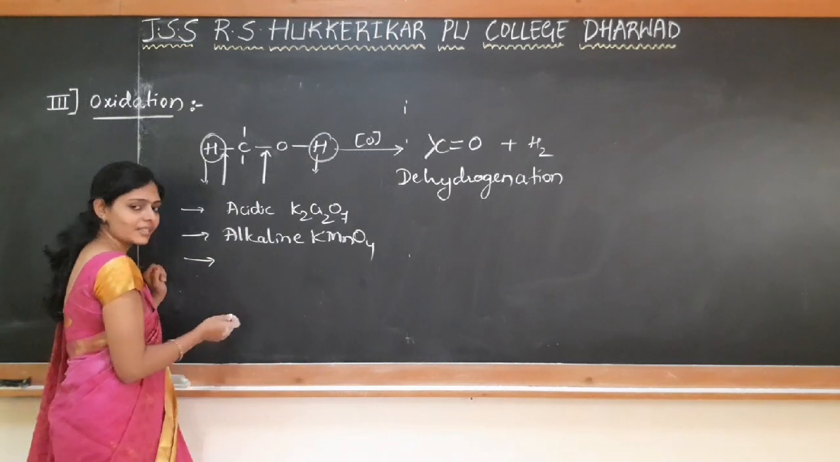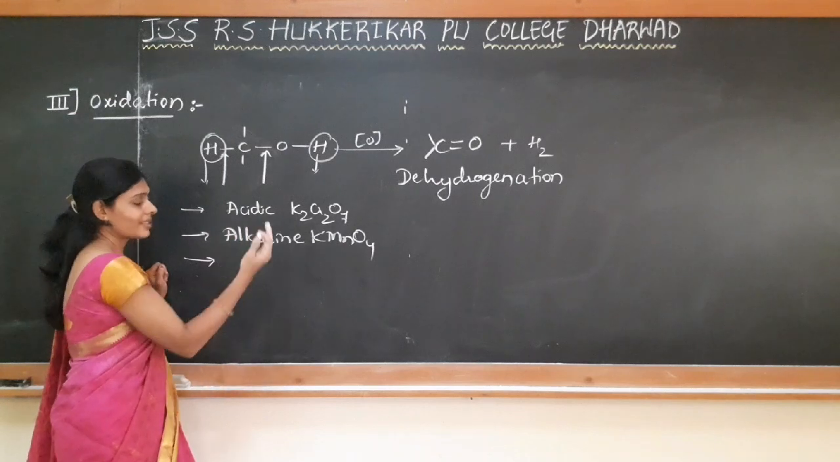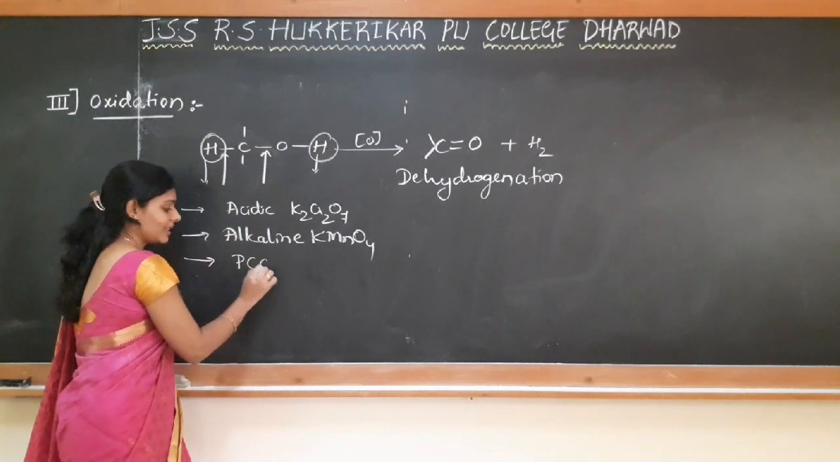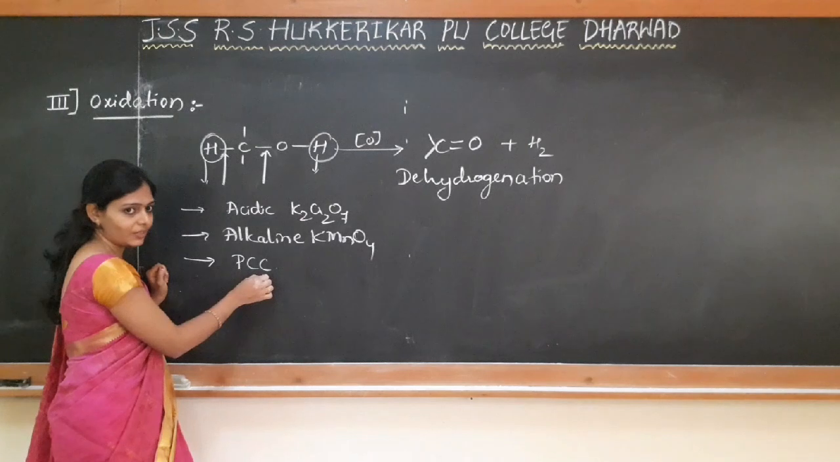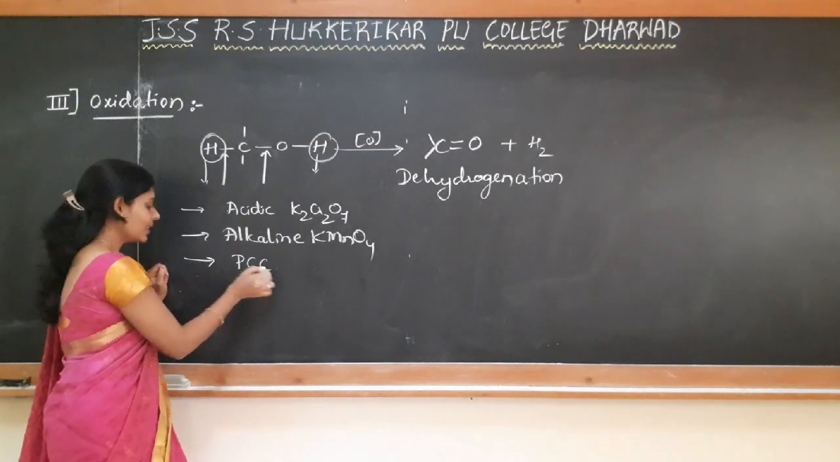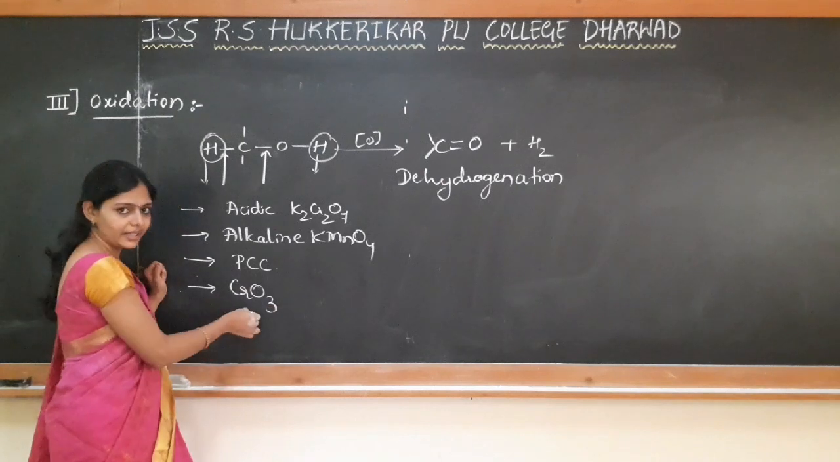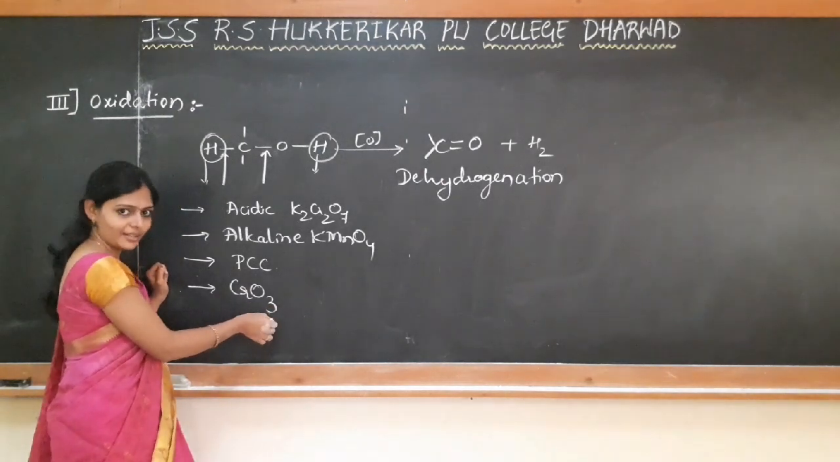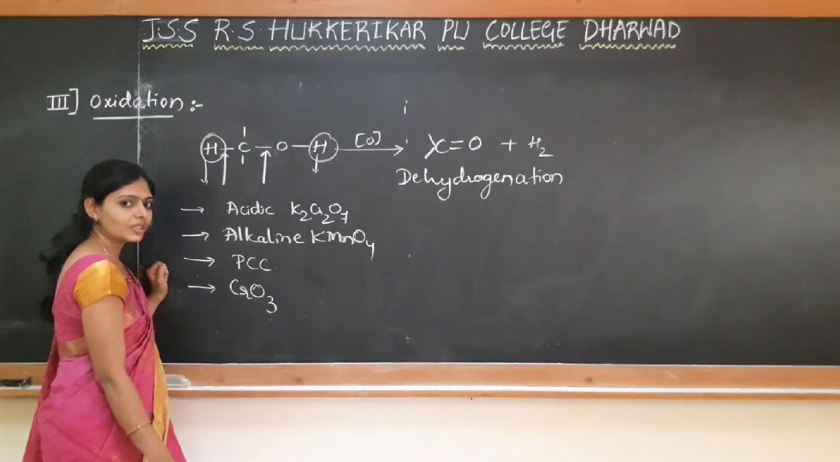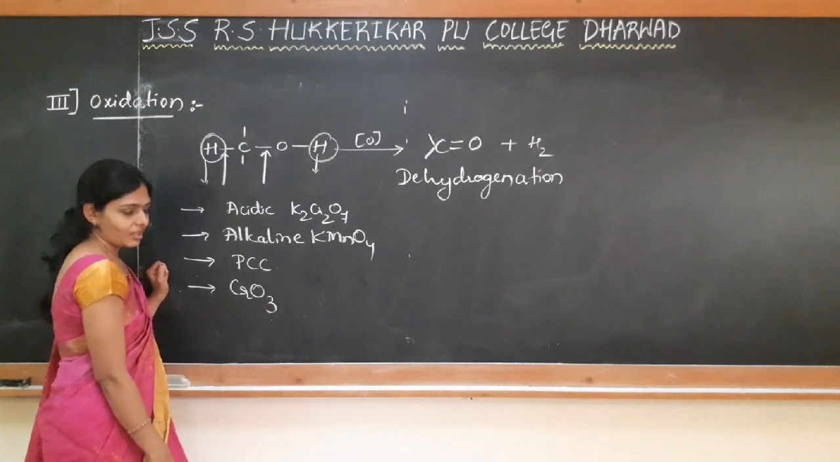And even some more oxidizing agents we can use to oxidize alcohol are PCC, that is pyridinium chlorochromate, which is called Fourier's reagent. Even this can be used. We can use chromium anhydride, chromic anhydride, that is chromium trioxide in anhydrous condition. Even this can be used as an oxidizing agent.